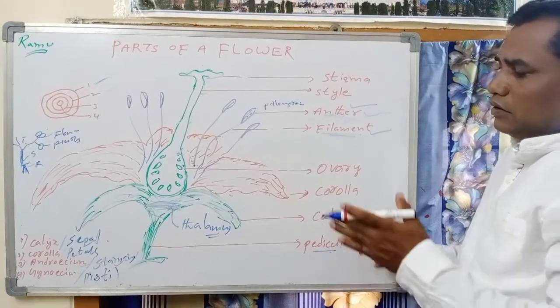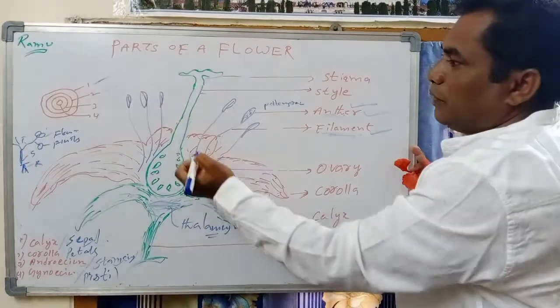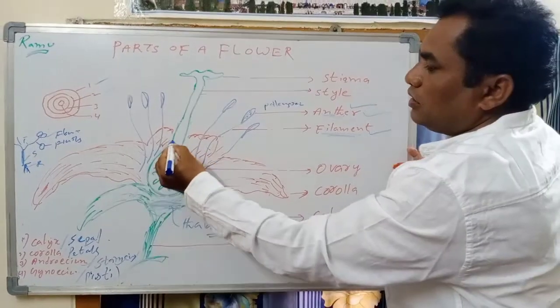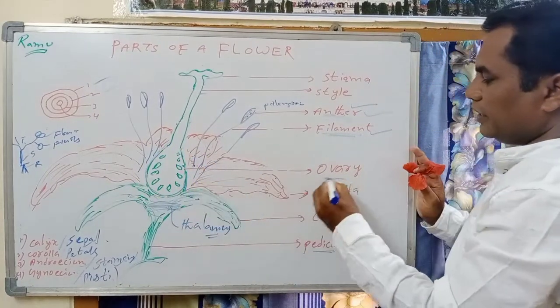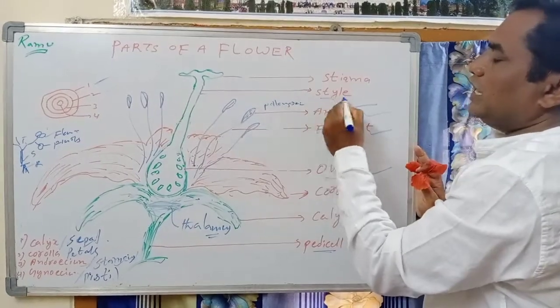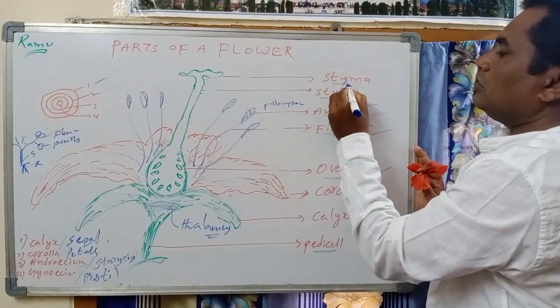The pistil consists of three parts. Down, the swollen part is called ovary. The middle pillar-like structure is called style. Style ends with a swollen part called stigma.